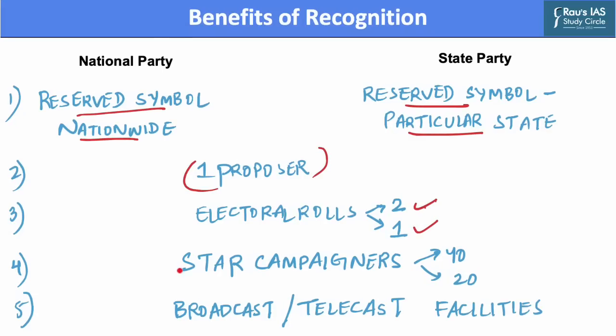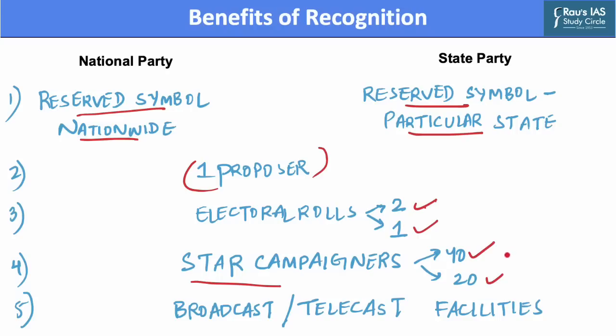Political parties are entitled to nominate star campaigners during general elections. A recognized national or state party can have a maximum of 40 star campaigners, whereas an unrecognized party can only have a maximum of 20 star campaigners. The travel expenses of these star campaigners are not to be accounted in the election expense accounts of candidates for a political party.